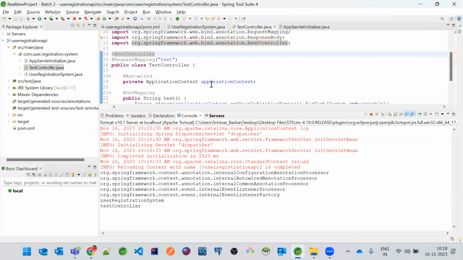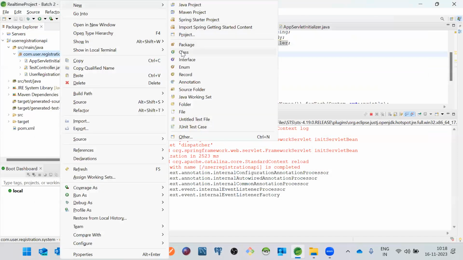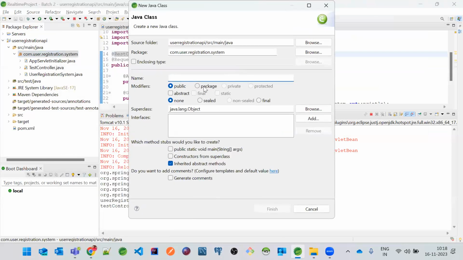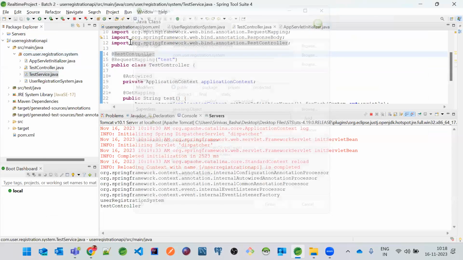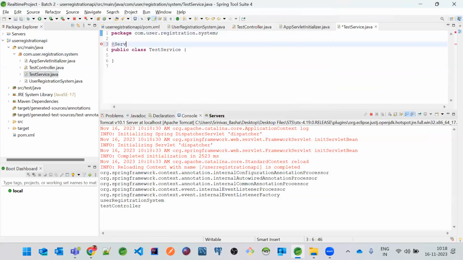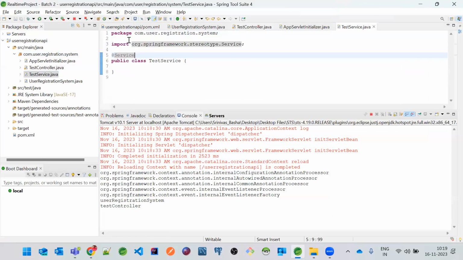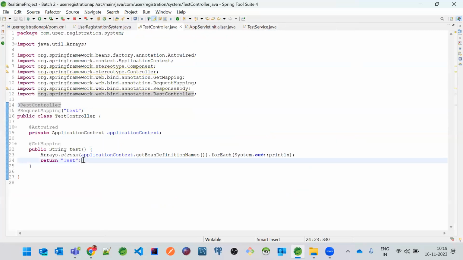And now we will see other annotations. Let's say I just have a service class. Let me call it TestService. And I want to annotate this with @Service. There is a service annotation also. So how are we segregating our classes with names: UserController, UserService, like TestController, TestService. So we are segregating our classes into separate functionalities. Here, I don't want to return the response directly.